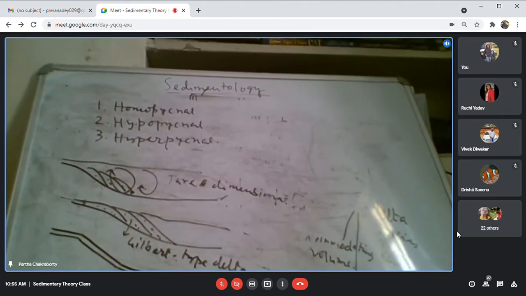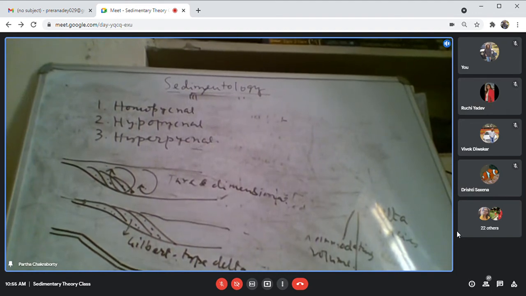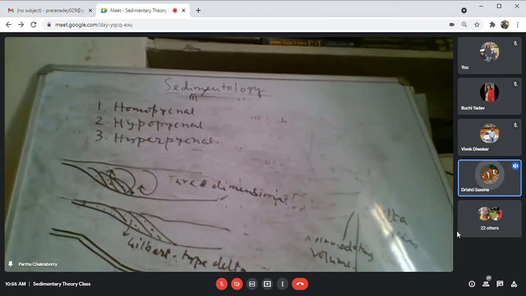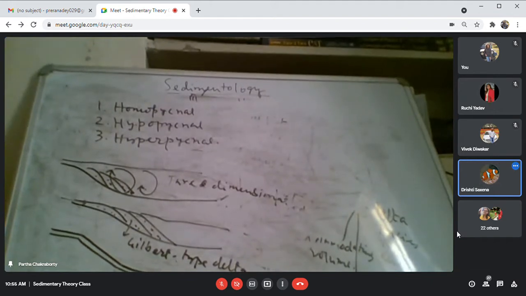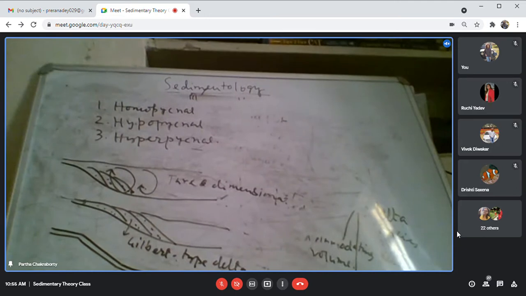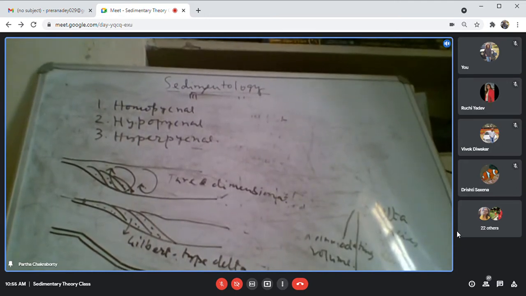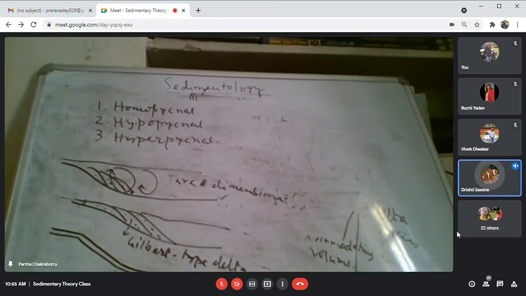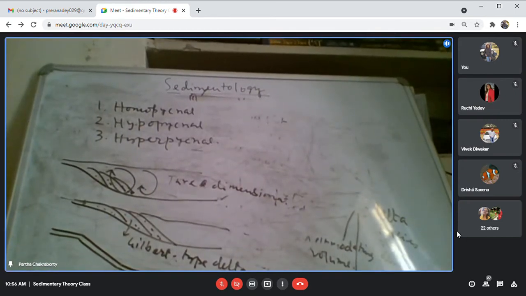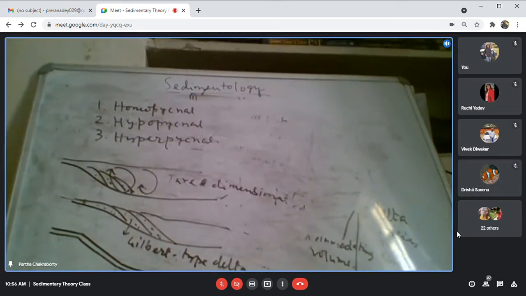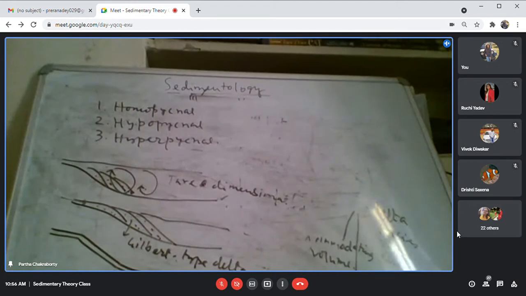In the marine system, what is the average salt content? What is the average salt content in marine water? How much is it? 33 to 34 parts per thousand, 35,000 ppm. Parts per thousand doesn't apply here, here it is ppm and percentage. Tell me in percentage and in ppm. So maybe it is in ppm. Yes, you are right, 33 to 35,000 ppm. Okay, sir. And the average density of the river water is 1.23 gram per cc.